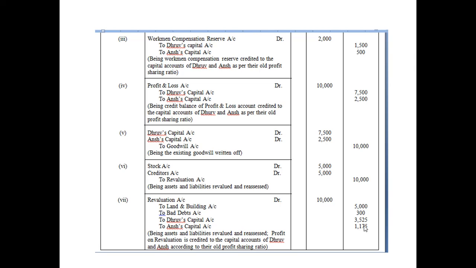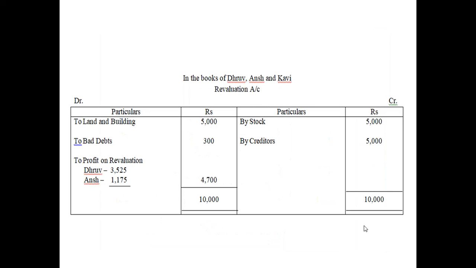Please look at the narration also. Do not just look at the journal entries. Stock account debit, creditors account debit to revaluation account. Finished. If you only look at the amounts, you will be blank. Please read the narration also, because narration explains why you are debiting and why you are crediting such items. That is why writing narration is very important. Okay, now let us move on to the revaluation account.